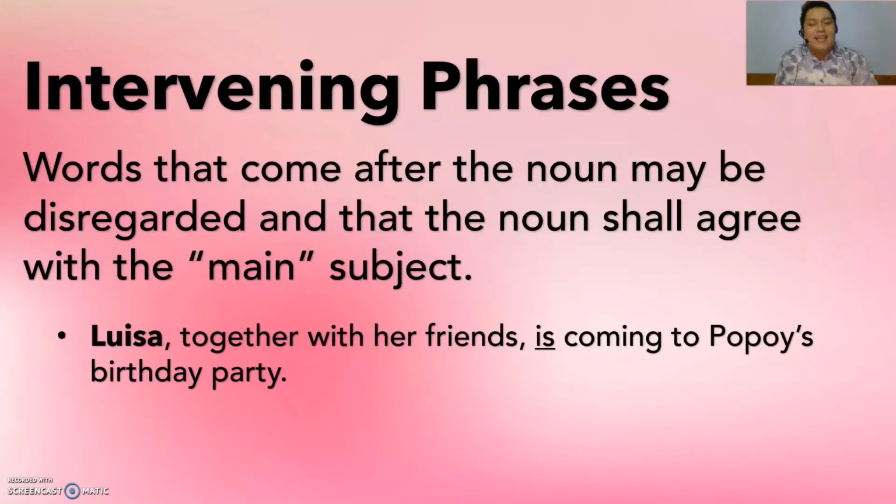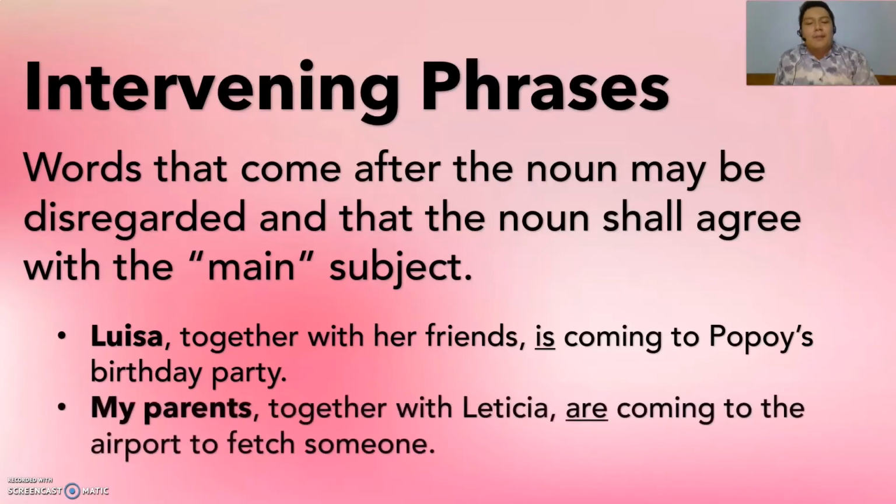Alright? Next. My parents, together with Leticia, are coming to the airport to fetch someone. Alright. Now, in this sentence, the intervening phrase is together with Leticia. The intervening phrase might be ending with Leticia, but the main subject here is my parents, which is plural. That is why we have used the verb are.